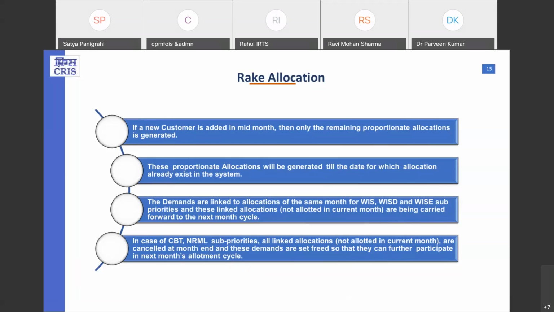Now the demands are linked to the allocation of the same month for WIS, WISD and WISE sub-priorities, and these linked allocations are carried forward to the next month, which is only for WISD and E. But for CBT and normal sub-priorities, all the linked allocations which are not allotted are cancelled at month end.